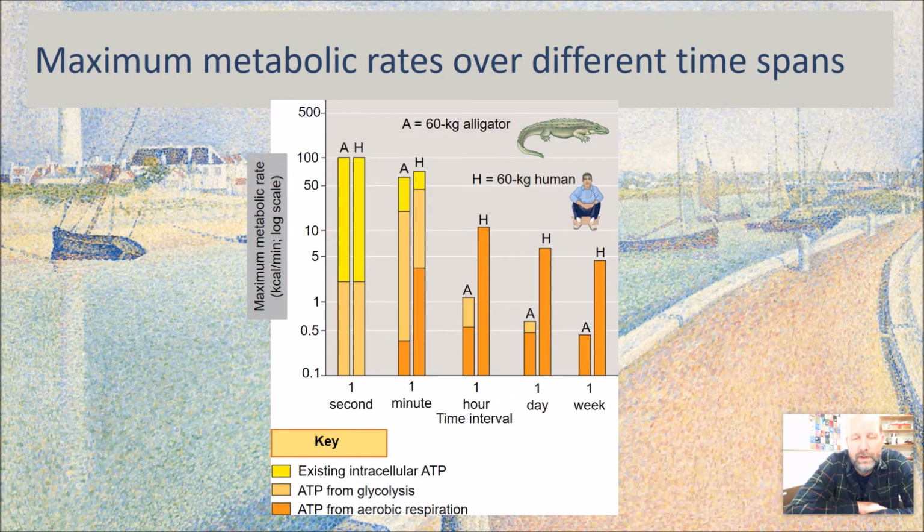If you look at over time spans, like the maximum metabolic rate, in any given second, right, you and me and an alligator can burn a huge amount of energy. But over time, as we experience more cold periods and things like that, over a week's time, we burn a lot more energy than an alligator does because we're spending a lot of our energy just staying alive, staying warm, whereas they are saving all that. But at any given second, an alligator can move very quickly and have a lot of energy available to it.